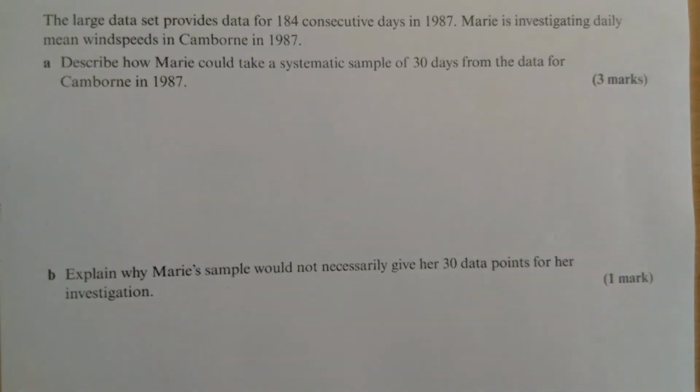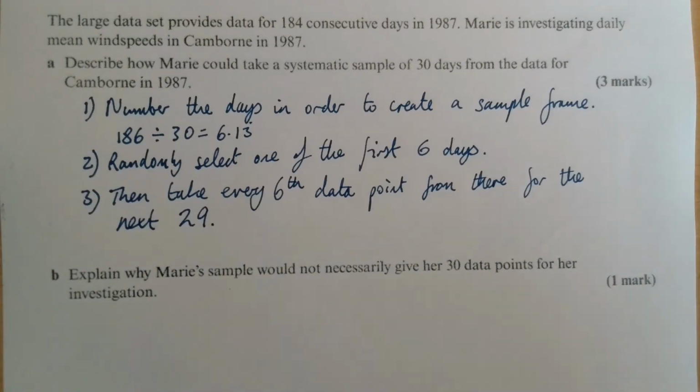Here it is. So pause this and give it a go. Notice that there's 3 marks for systematic sample. There are 3 specific things you've really got to get in there. So I've gone for, the first thing to do is you've got to number the days in order to create a sample frame. Then you'll want to show why you're going for every 6.